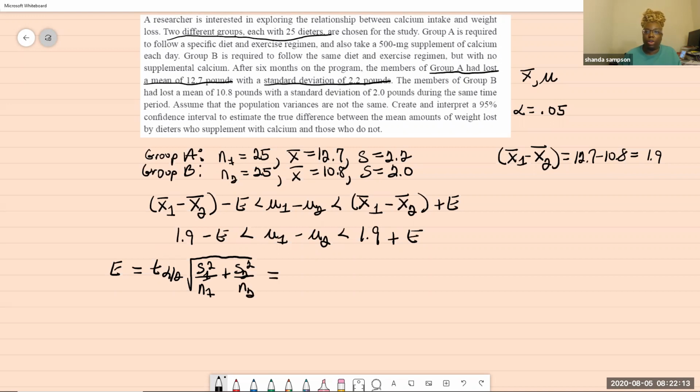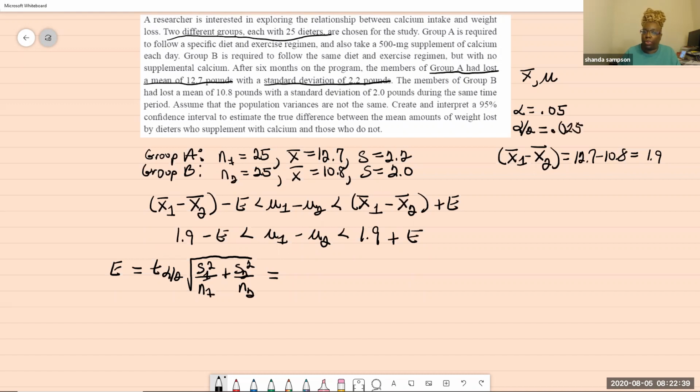So let's get started with our t alpha over 2. Again, don't be afraid to use your calculator. I have my hand calculator if I don't want to pull it up on the screen, just to double check: 0.05 divided by 2 is 0.025. So your alpha over 2 is 0.025.